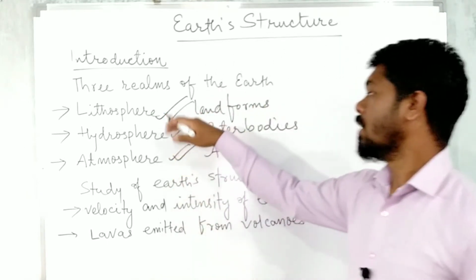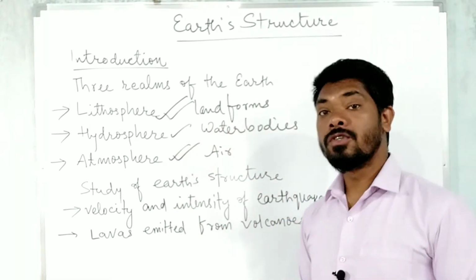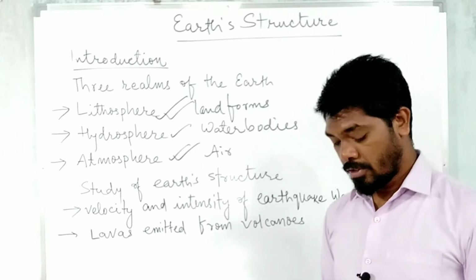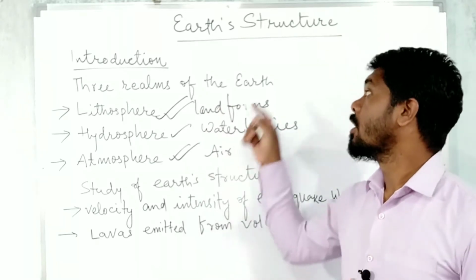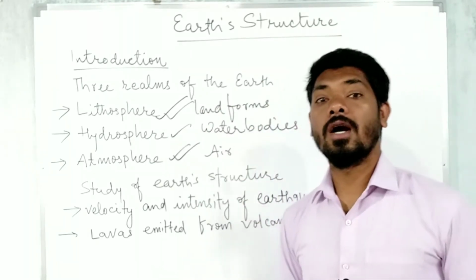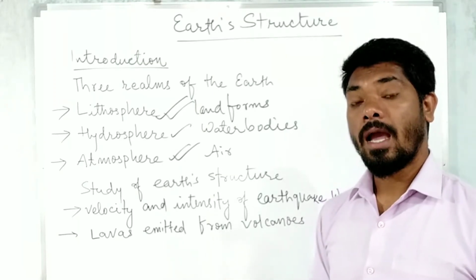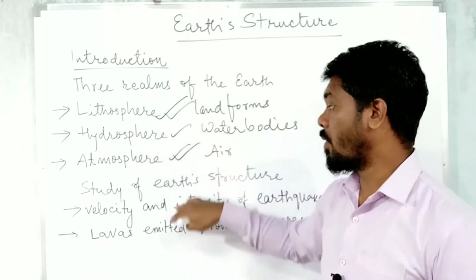So in simple terms, these are the meanings of these three realms of the earth. This was the introduction to the earth's structure. Let's see now the temperature, density, and the pressure under the earth. We'll be studying them one by one.